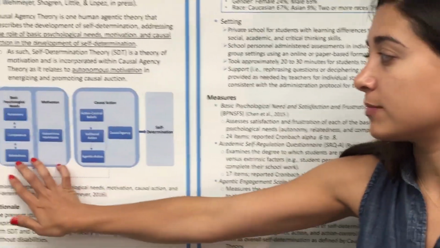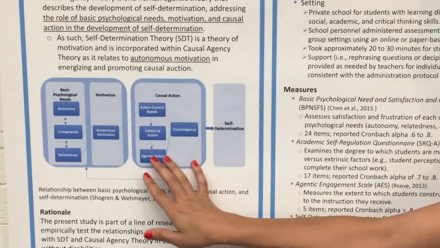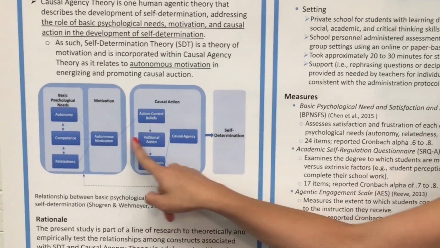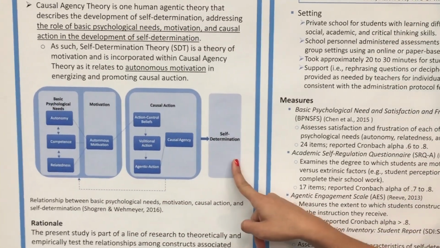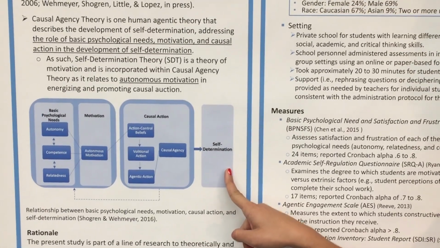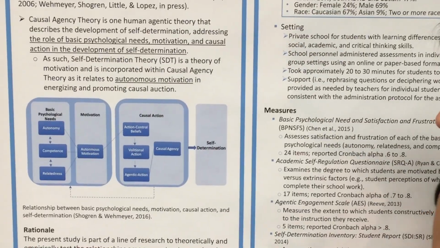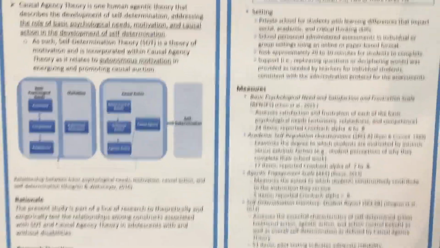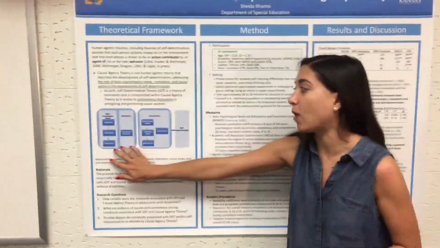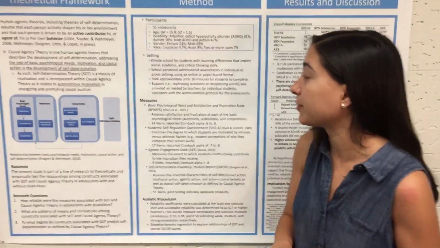So self-determination theory looks at the why. Causal agency theory looks at the how do people act, and the constant reiteration of these two processes lead a person to develop what we know of as self-determination, which is being the cause of change in your life. So this study is part of a line of research to really look at what is the relationship between all of these constructs, between the why do people act and the how do people act, all related to self-determination.